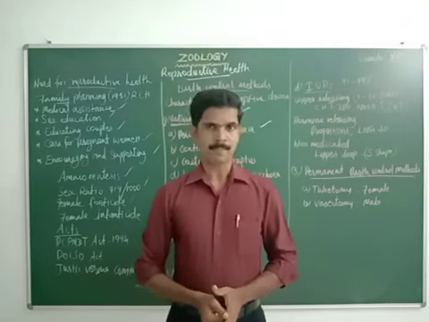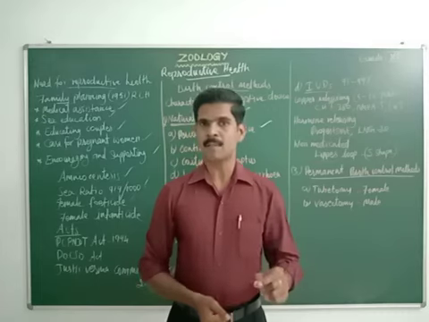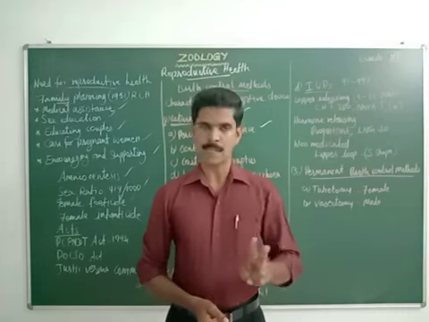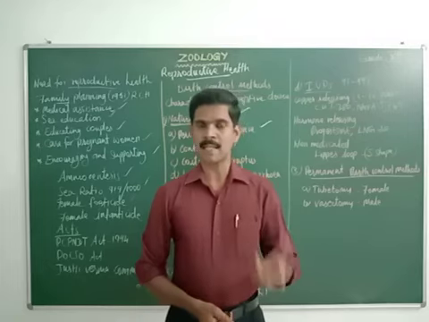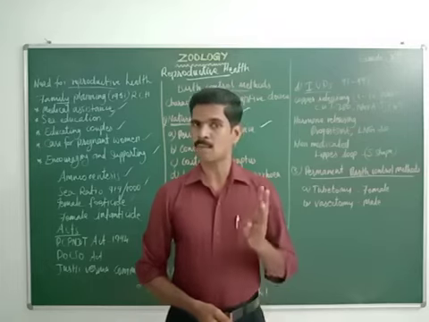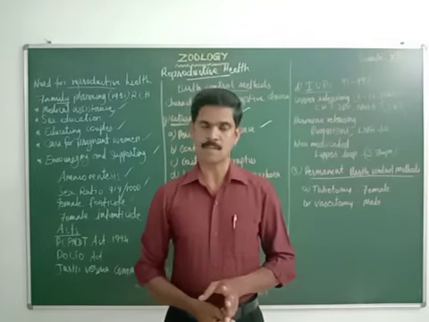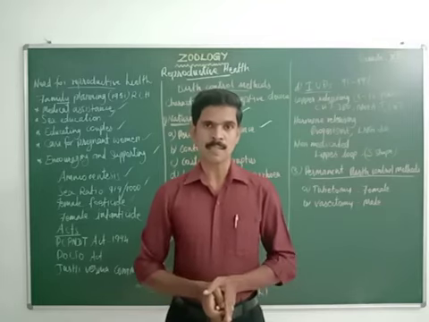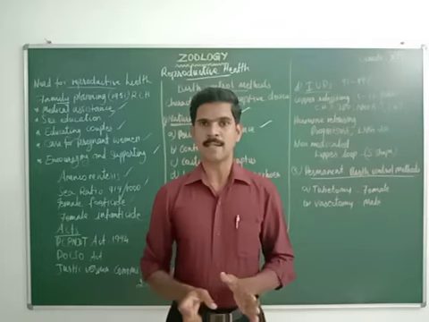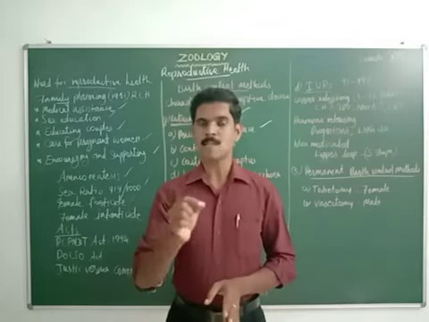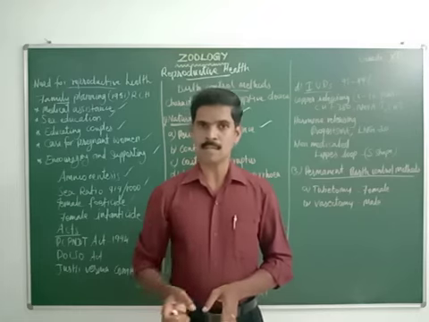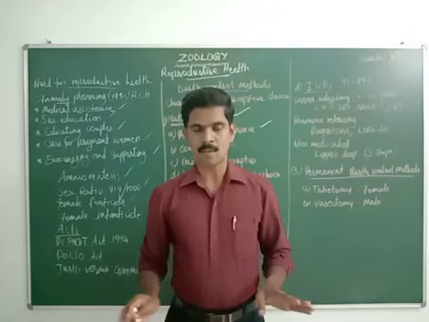This egg can stay in the female reproductive system only for 2 days. And the sperm can stay inside the female reproductive system only for 3 days, 72 hours. Understand? So during these days, if the people are not involved in coitus, meaning sexual activities, fertilization will not take place.